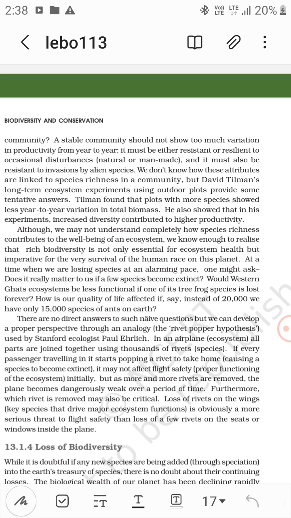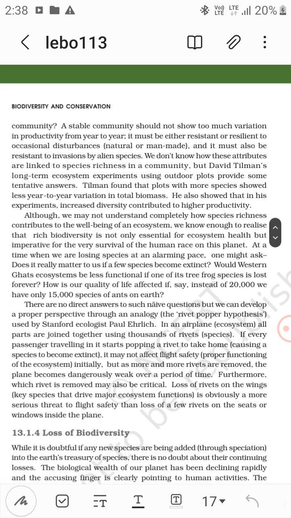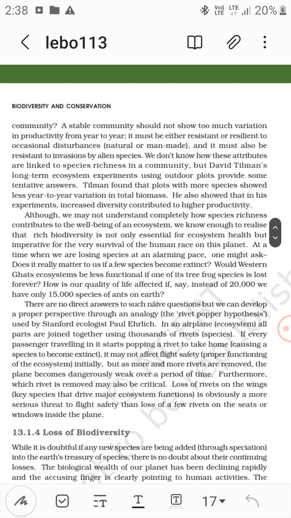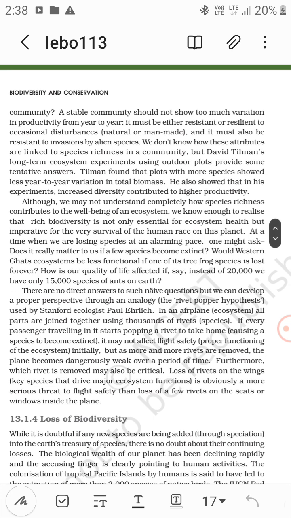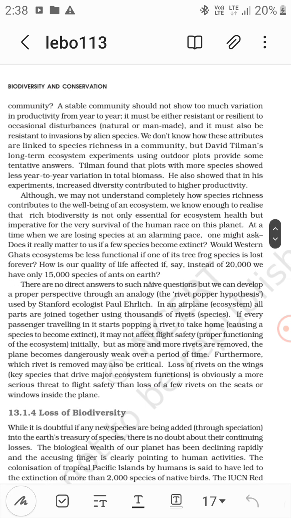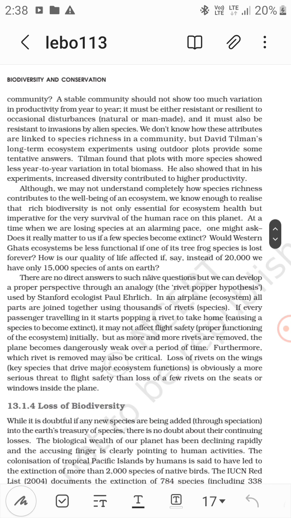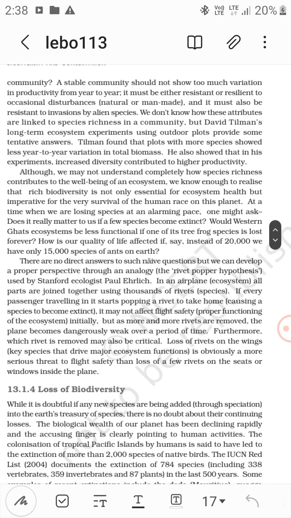It must be either resistant or resilient to occasional disturbances, natural or man-made, and it must also be resistant to invasions by alien species. We do not know how these attributes are linked to the species richness in a community.